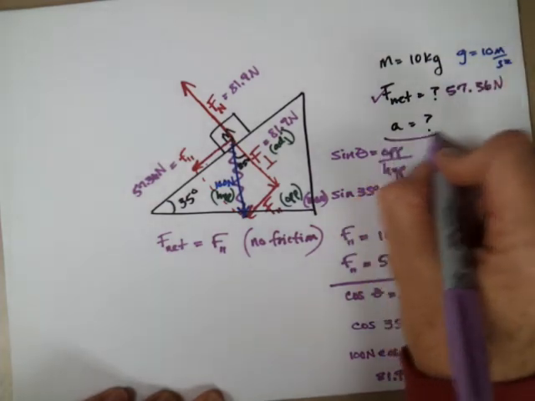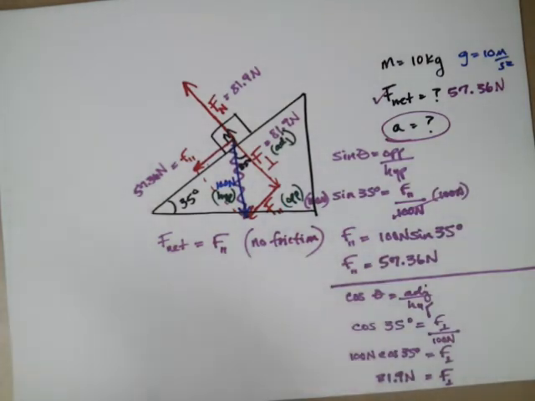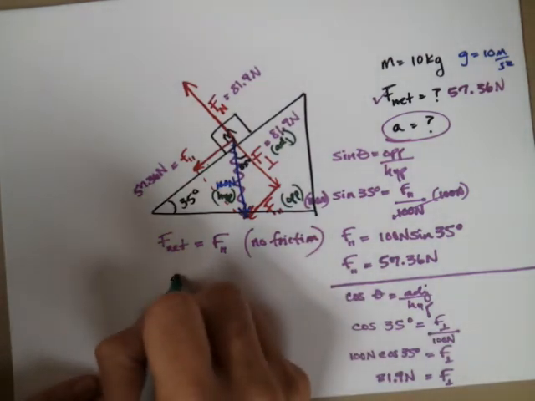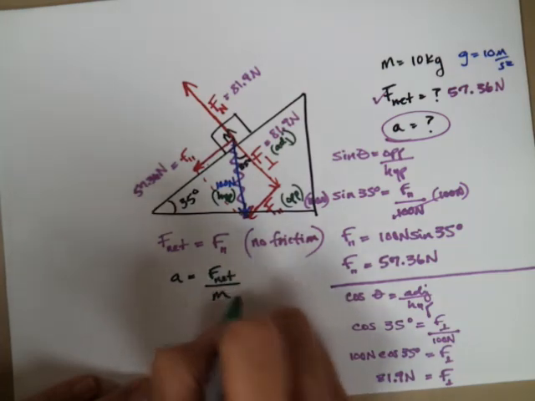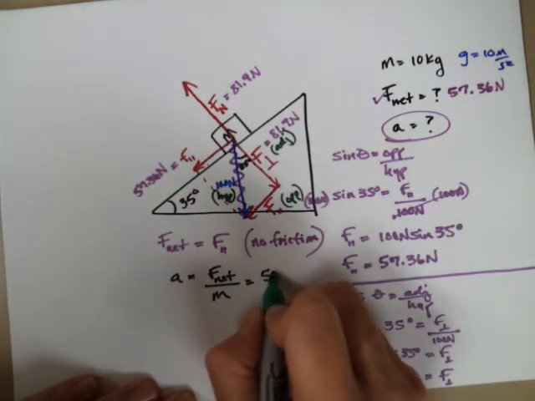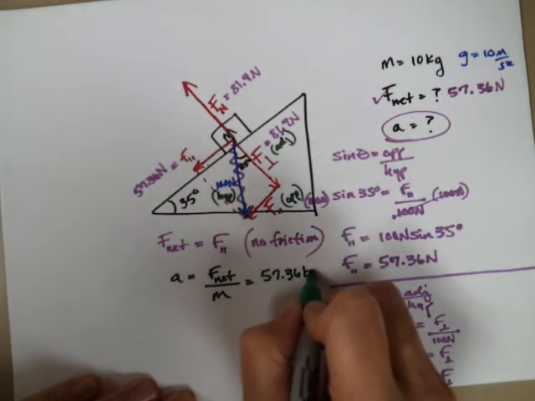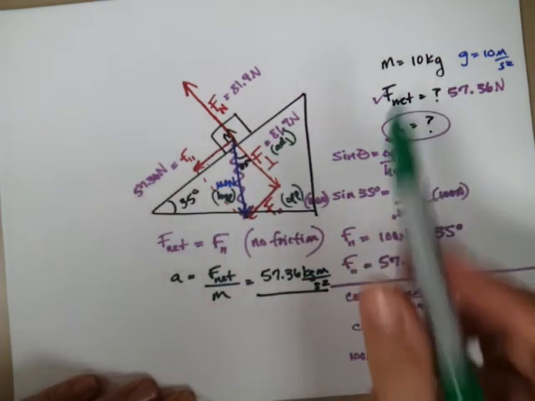Now we want to figure out how the object's going to accelerate. I'll use a different color. So we say a equals F net, which is really our F parallel, over the mass of the object. So we have 57.36 newtons, which is kilogram meter per second squared, over our mass, which is 10 kilograms.